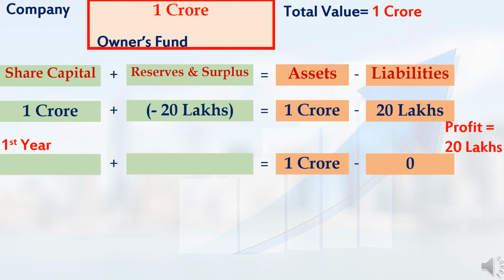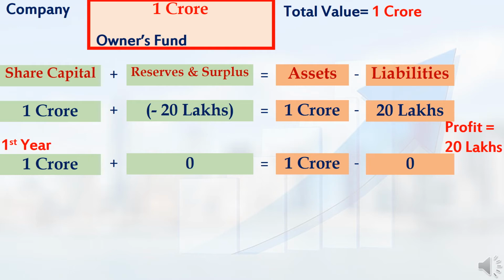Let me assume that at the end of the first year, I get 20 lakhs profit from my business. Then first I will settle my loan. So on the right side, my liabilities will become 0. Next, assets will not change. It will be the same 1 crore rupees. In the accounting equation, on the left side, share capital value is the same 1 crore rupees.